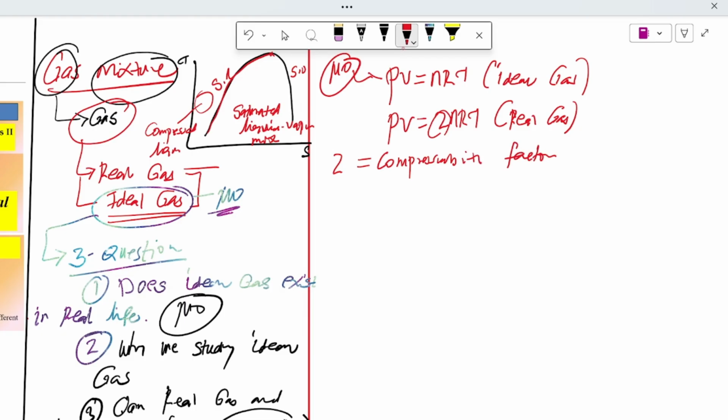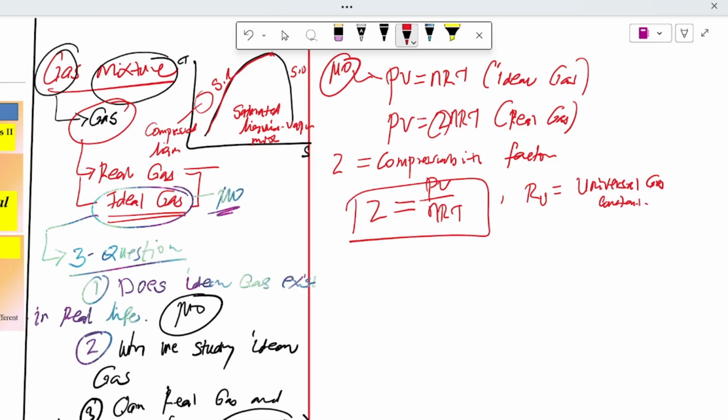The compressibility factor Z is found using the equation PV over nRT, where R is the universal gas constant. So the only thing to find is Z. The only difference is Z in real gases, but in ideal gases there is no Z value.